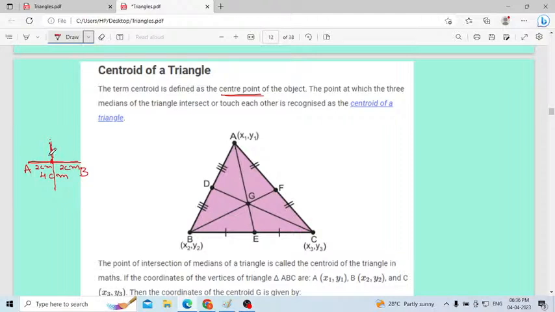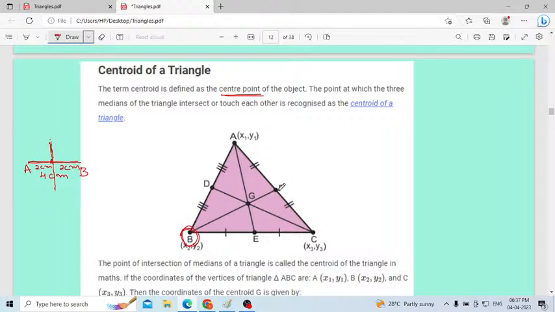Median is nothing but that which divides an object into two equal parts. Here we are considering a line. Median means exactly at the midpoint, it will divide the line exactly in half. Consider here we are having three sides like AB, BC, then AC. Consider B is the first point. Then this BF is the median, the midpoint.